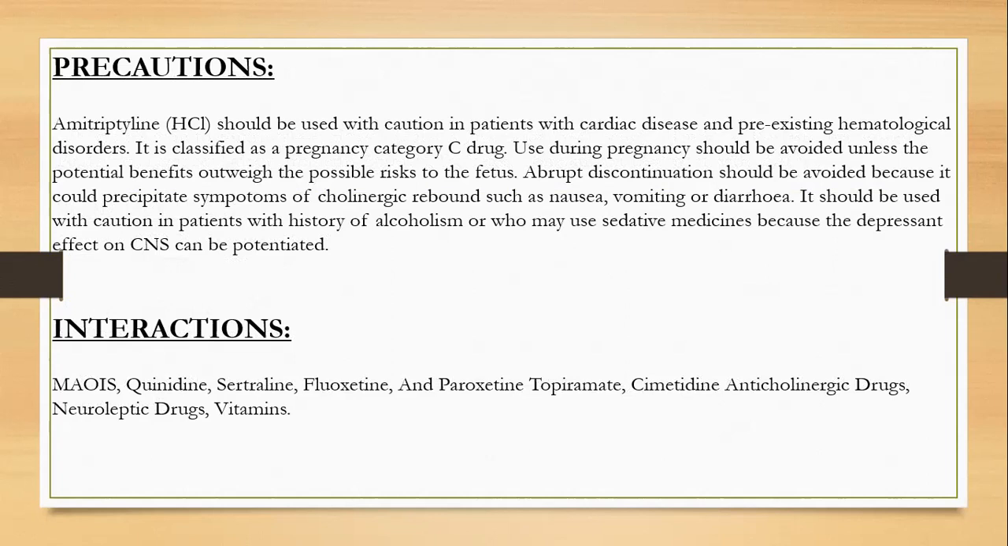It is classified as a pregnancy category C drug. Use during pregnancy should be avoided unless potential benefits outweigh the possible risk to the fetus. Abrupt discontinuation should be avoided because it could precipitate symptoms of cholinergic rebound such as nausea, vomiting, or diarrhea. It should be used with caution in patients with a history of alcoholism or who may use sedative medicines, because the depressant effect on the CNS can be potentiated.